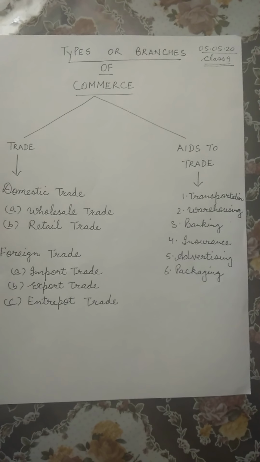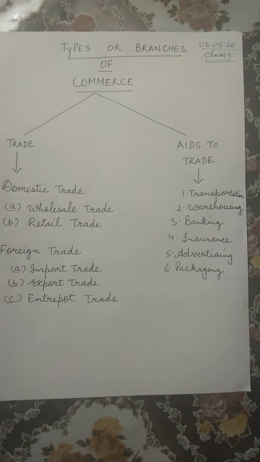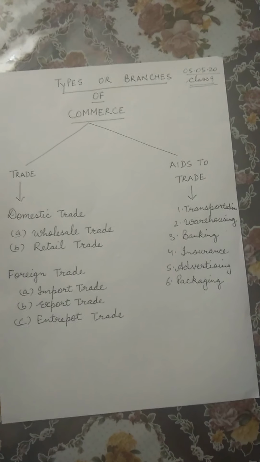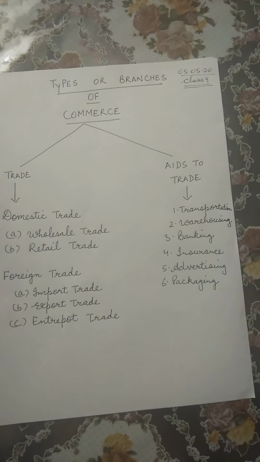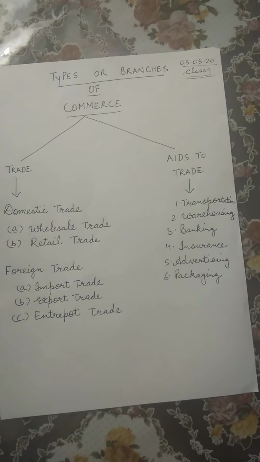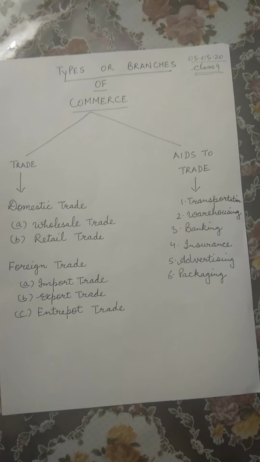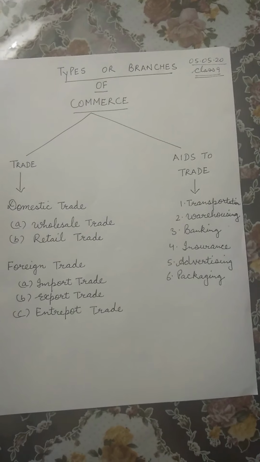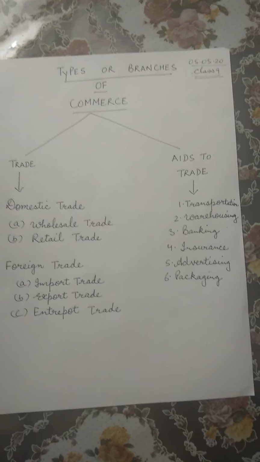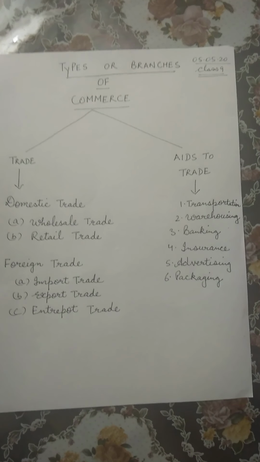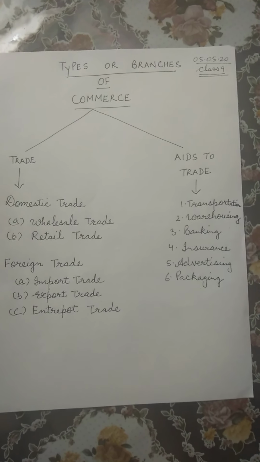Now let us discuss aids to trade and its types. Aids to trade are all those activities we discussed that day also. What is aids to trade? Aids to trade are all those activities which facilitate, which help in the buying and selling of goods and services. The main aim of aids to trade is as follows, and the main types are also as follows.